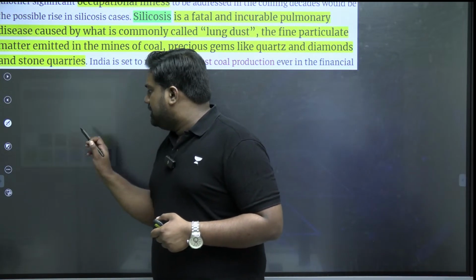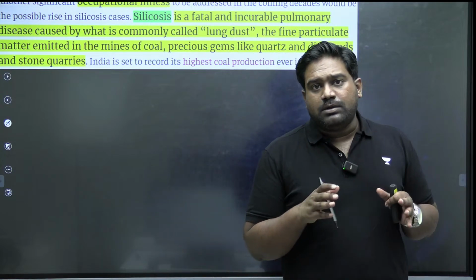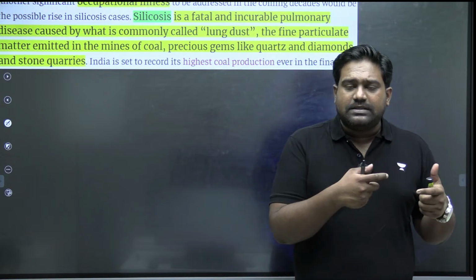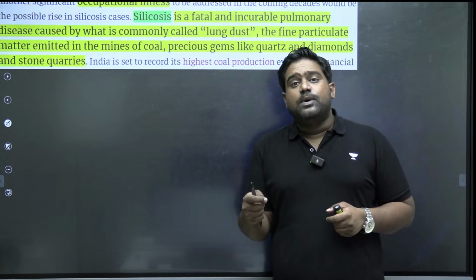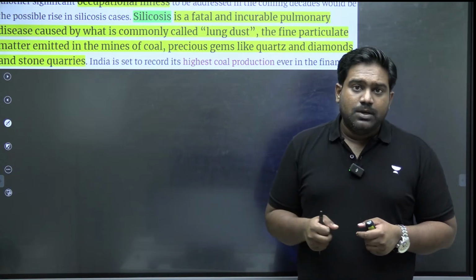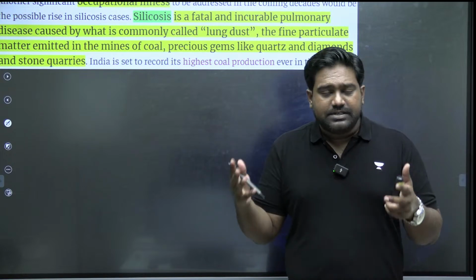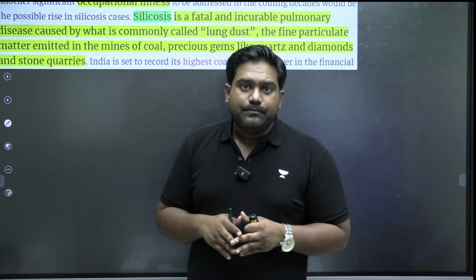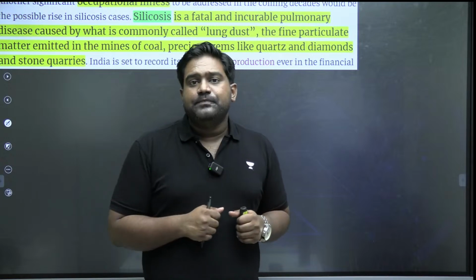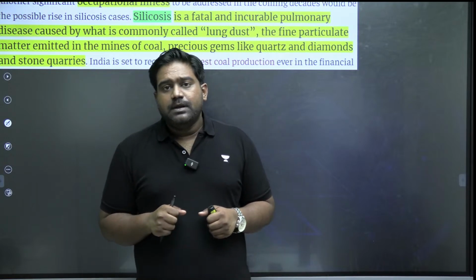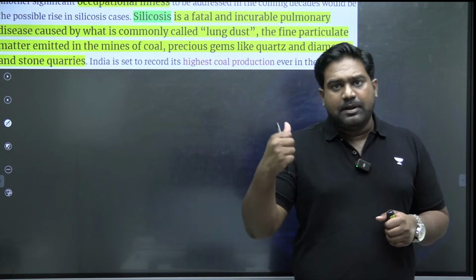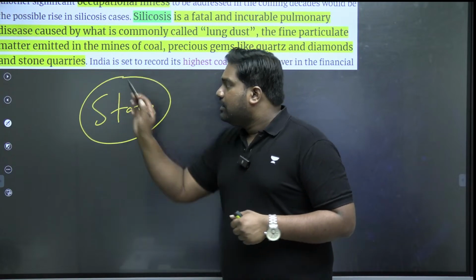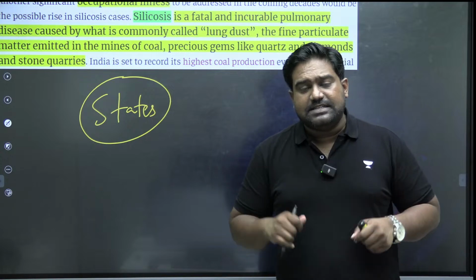when it comes to occupational safety, adequate measures are not taken by the employers, especially in hazardous industries. Let's say industries working with dangerous chemicals, industries working under high temperature, high pressure conditions, where industrial furnaces are present or boilers are used. In many such factories, the proper safety standards are not followed. The fault lies with the employer as well. The fault lies with the authorities as well. Because under the existing labor laws that we have, state governments have been given the primary responsibility to enforce the labor standards and occupational safety standards.